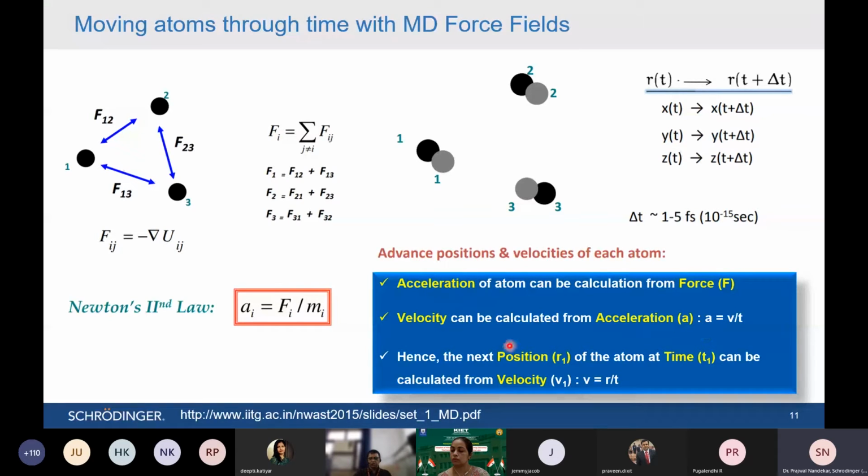It's a simple thing. Once you have a value of velocity, you know velocity is nothing but the displacement upon time. Displacement means the position. It moves from position R1 to R2 in a given time.